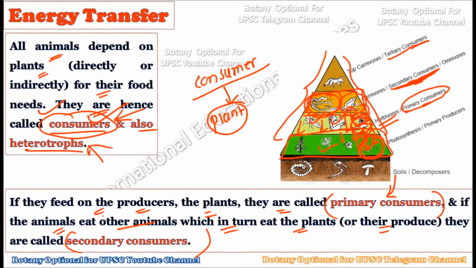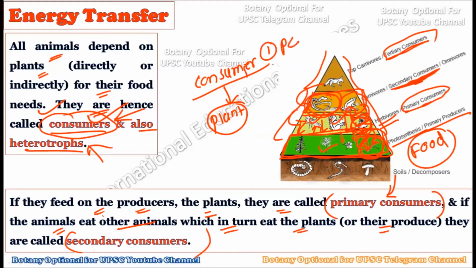In a similar way, we also have the tertiary consumer, which is going to feed not only on the secondary consumer but also on the primary consumer. So there are basically three types of consumers: primary consumer, secondary consumer, and tertiary consumer. All these types are types of animals, the types of heterotrophs. Plants are not involved in this, because plants are the primary producers. They produce the photosynthetic product, the food material. But when this food material is transferred to the animal kingdom, these animals can be divided into three categories. The very first category is the primary consumer, the second is the secondary consumer, and the third is the tertiary consumer.